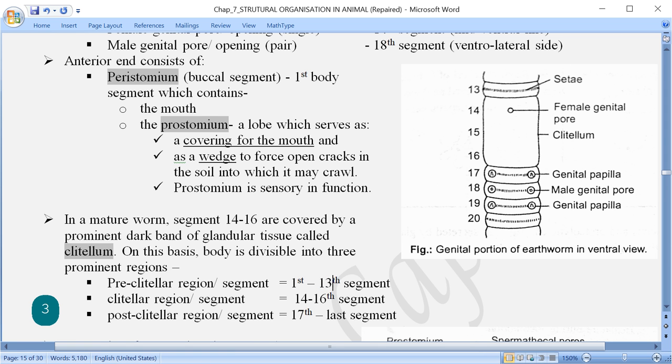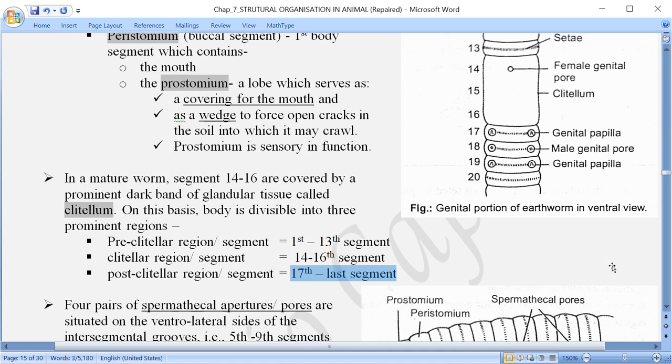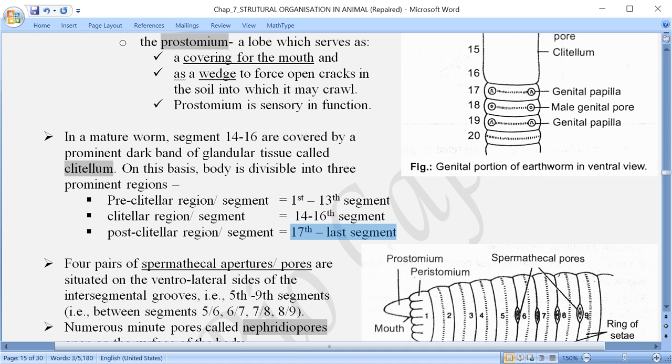Preclitellar region, 1st to 13th segment. 14, 15 and 16 segment is the clitellar region or segment, and then the post clitellar region or segment, after 16th, means starting from 17th to the last segment, we can call as post clitellar region.